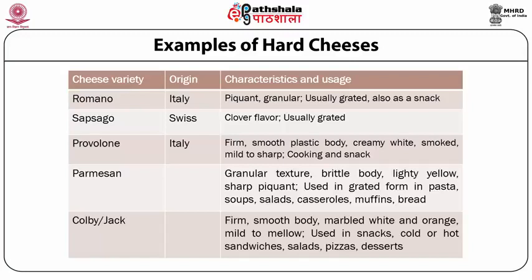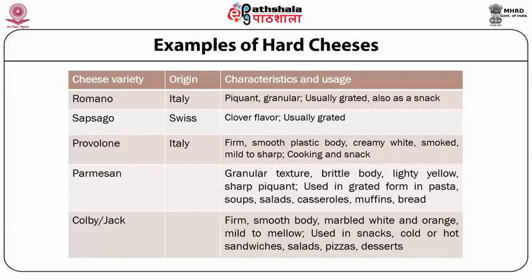For Parmesan, a granular texture is a characteristic. It has a brittle body, light yellow color, sharp piquant flavor, and for end use it is used in grated form in pasta, soups, salads, casseroles, muffins, and also can be used with bread.